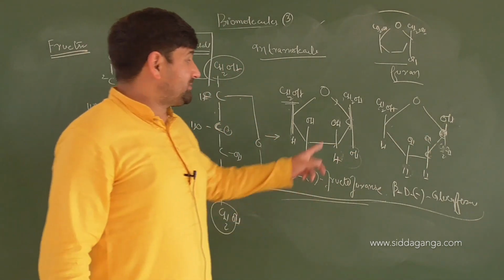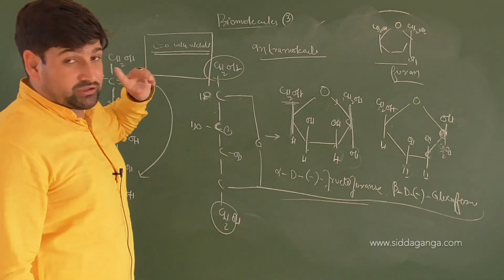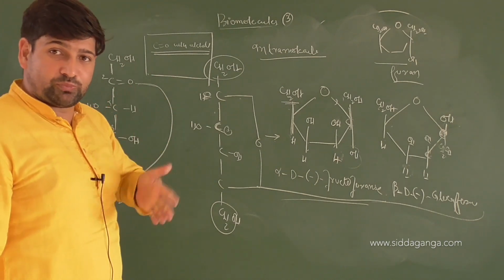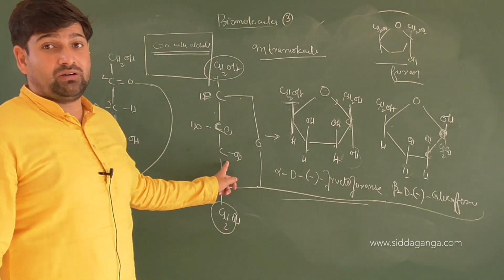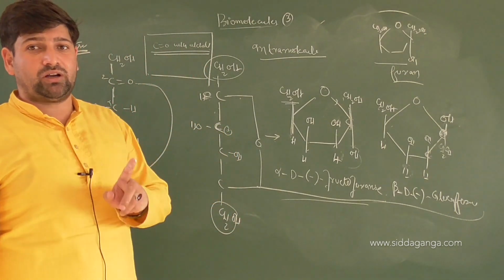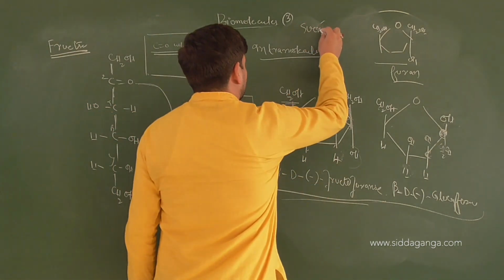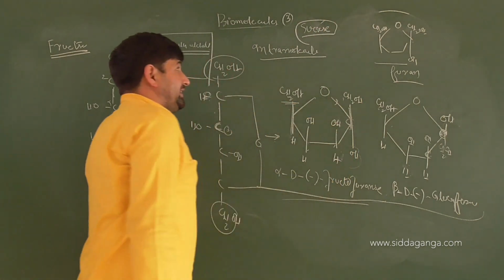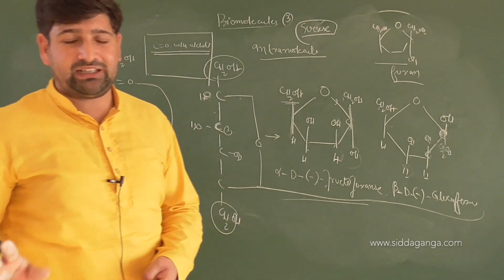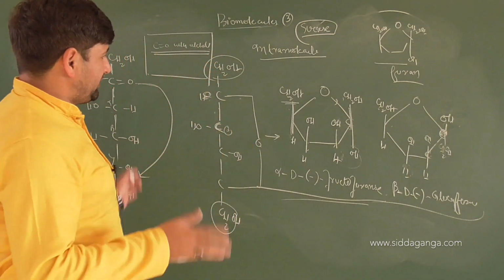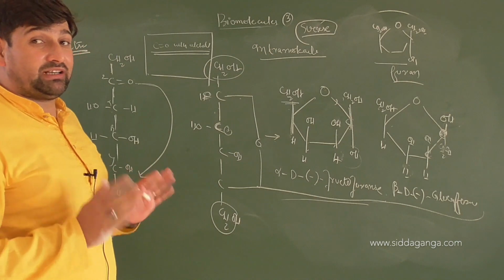If these bonds are linked, it can open up and develop its ketone back, and glucose can open and develop its aldehyde back. If those groups and regions are completely blocked, then the reducing property will not be shown at all. Fructose is also reducing. There is one disaccharide which is not reducing, and that is sucrose, which we will see in our diagrammatic analysis, why it is not reducing. So for reduction to come into play, it should have the tendency to open out at the anomeric carbon. That's as basic as it can be. Did you understand it or not? You can have a look at this and read about the diagrams. Keep it in mind.